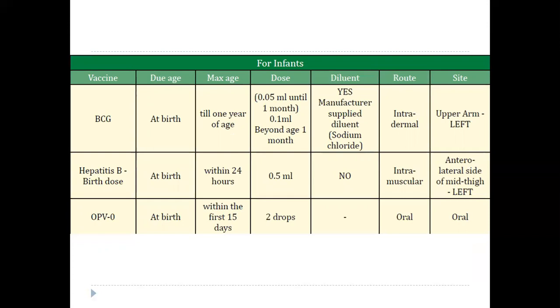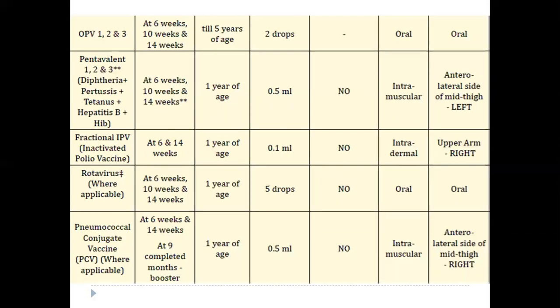Schedule for the infants. At birth, BCG, hepatitis B birth dose, and OPV 0 dose are given. Then at 6, 10, and 14 weeks, OPV 1, 2, 3, and pentavalent vaccine, which contains diphtheria, pertussis, tetanus, hepatitis B, and H influenzae B. So it gives protection against 5 diseases and is called pentavalent vaccine. So 3 doses of this pentavalent vaccine are given at 6, 10, and 14 weeks. Then inactivated polio vaccine is given at 6 and 14 weeks.